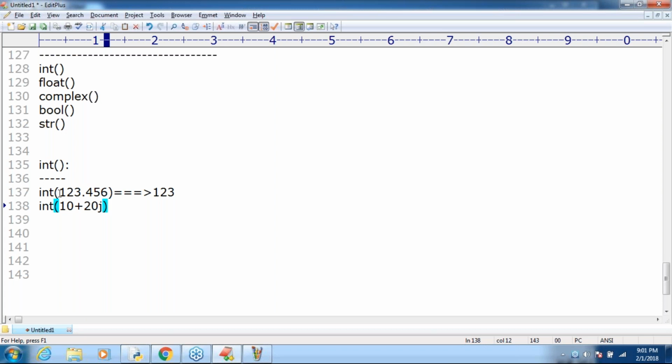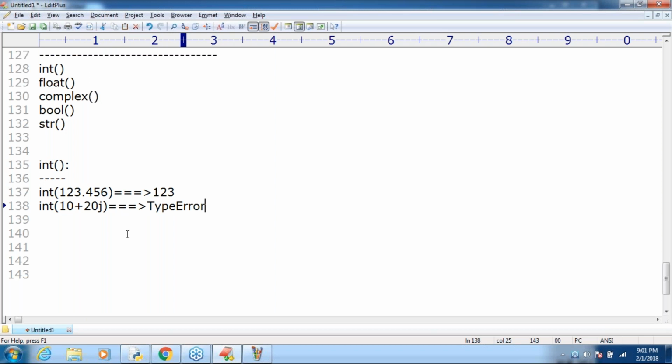That's why complex is not compatible with int. You can't convert a complex number to int. If you try, you are going to get a type error.